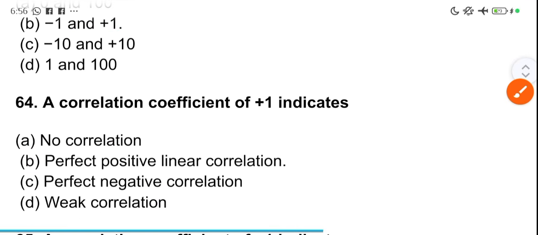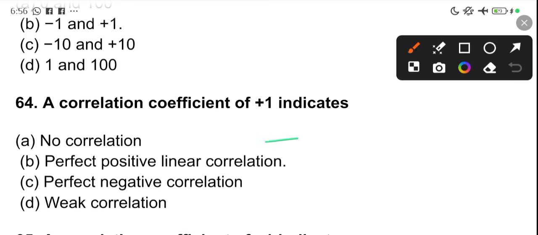The correlation coefficient of +1 indicates perfect positive linear correlation. So you can be given a question, it will tell you to solve it. It will not ask you what it is: is it perfect positive linear correlation, or perfect negative, or no correlation, or weak correlation? These things you must know them.